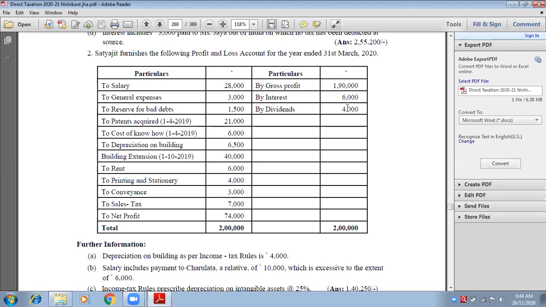Add all these, bring it to the outer column and put it in brackets because we need to deduct. So what is the total in the outer column? 10,000. Yes, 10,000 will be brought to the outer column, and please put the same amount in the bracket.